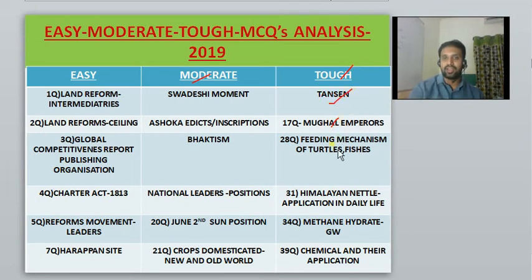Feeding mechanism of turtles and fishes, whether they are herbivores, carnivores, that question was also there. Himalayan nettle, a species of the Himalayas, and what is its application, that was also asked. Methane hydrate, how it contributes to global warming, this particular chemical. Okay, and some chemicals are given and their applications.